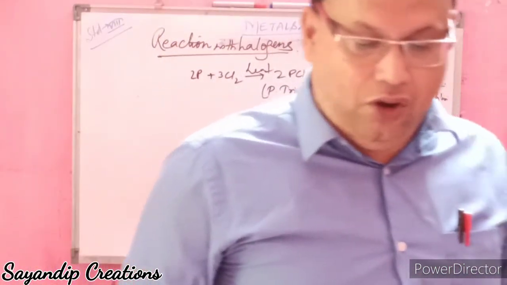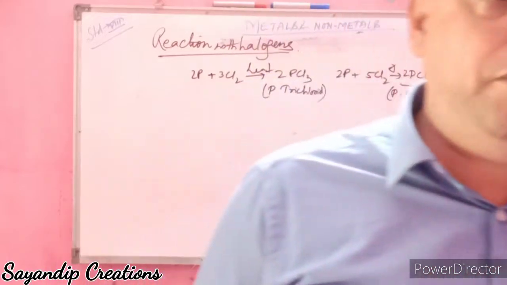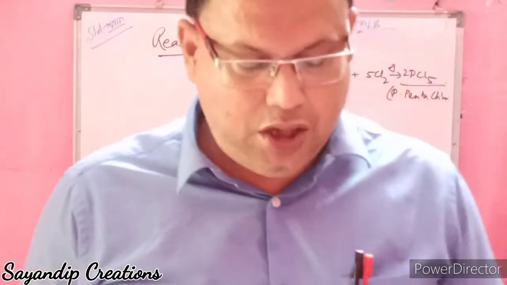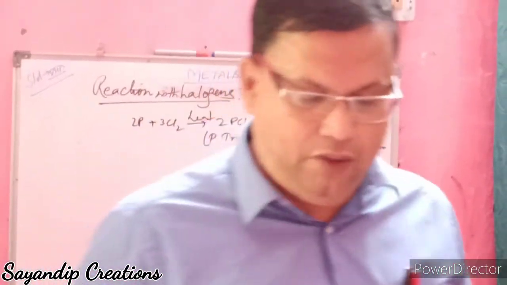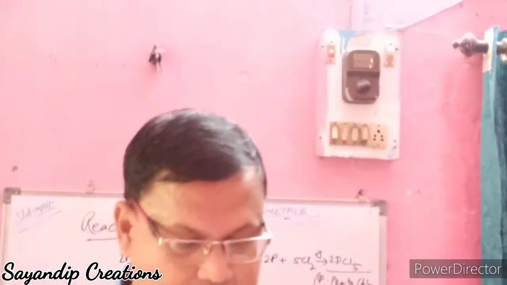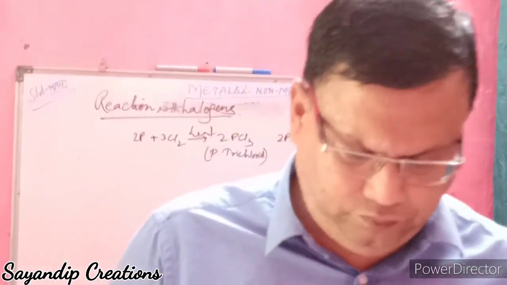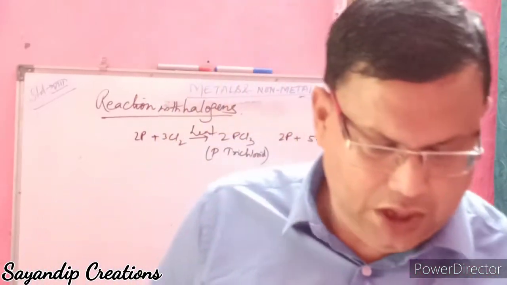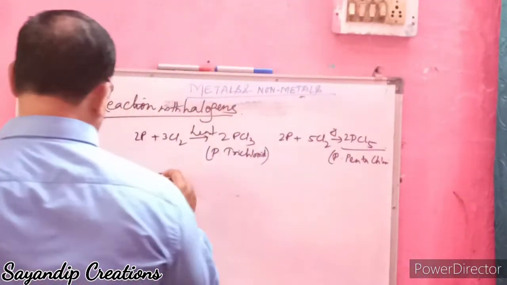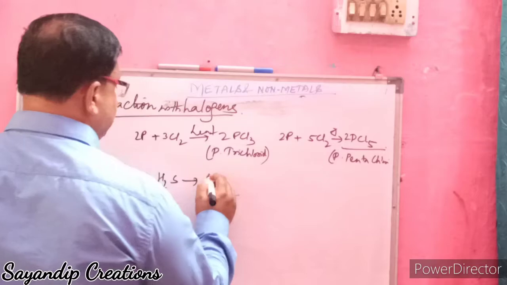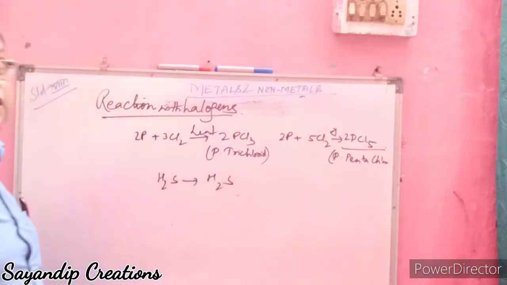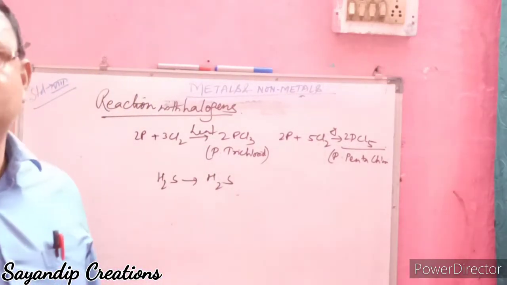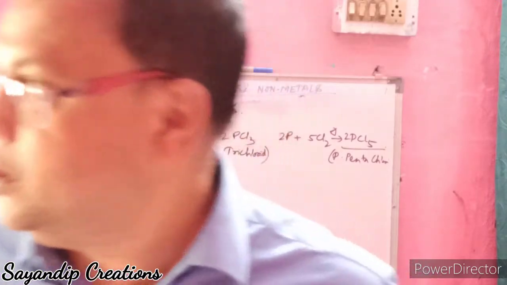Non-metals react with hydrogen to form covalent hydrides. They do not conduct electricity, and they may be acidic, basic, or neutral. Like H2 plus S forms H2S.